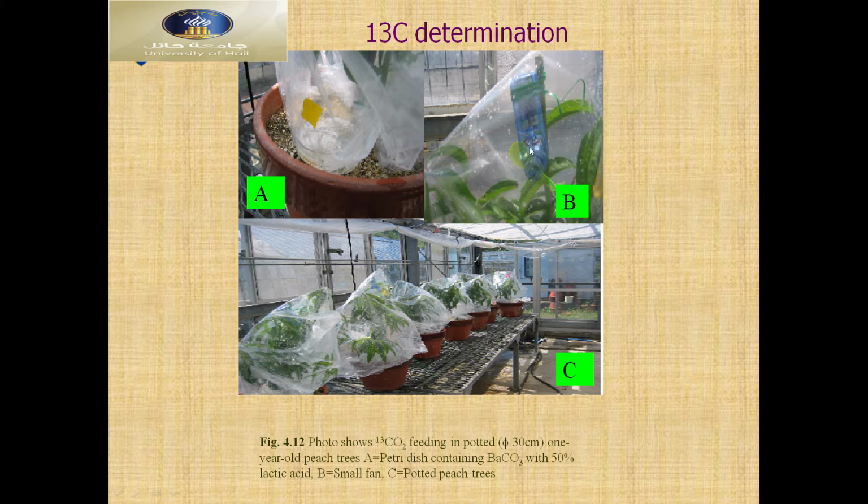This is the fan, circulating the air, and then here the plastic cover, and this is the barium carbonate petri dish. The petri dish with barium carbonate. We produce the artificial photosynthesis and show the 13 carbon dioxide feeding in potted trees. Then we use a filtered electric fan in a small pan for the air, and then we produce the artificial photosynthesis.